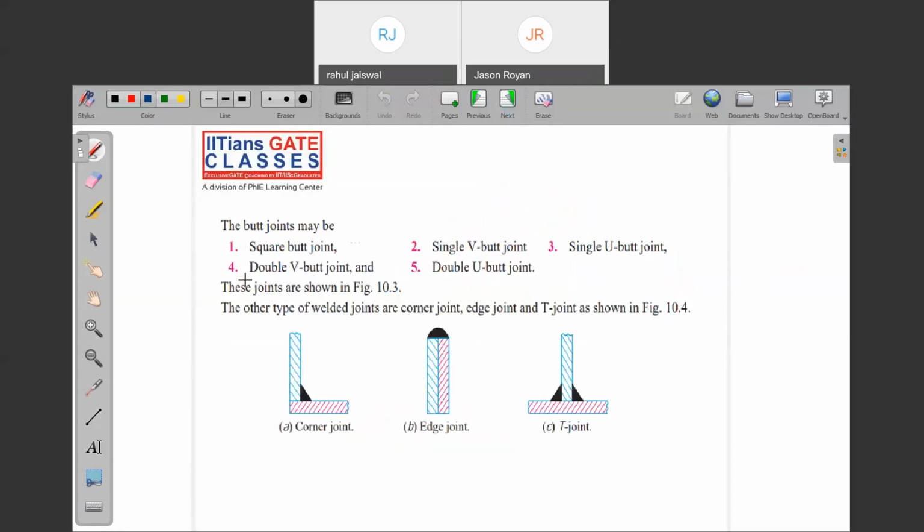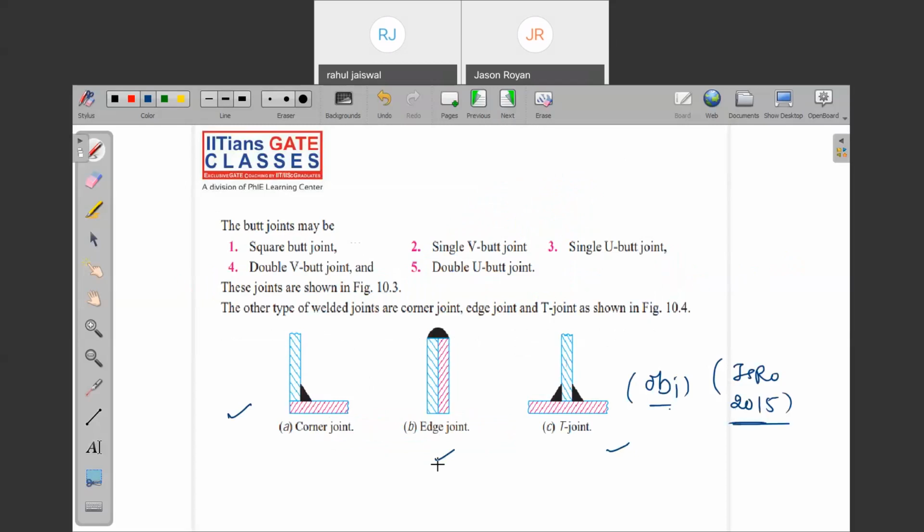Now, moving on to the next. The butt joint can also be something like this. Why am I saying this? Because in some of the objective examinations, they ask this question: which type of joint is this? I think this was asked in ISRO only, 2017, or I'm forgetting, maybe 2015 or so.